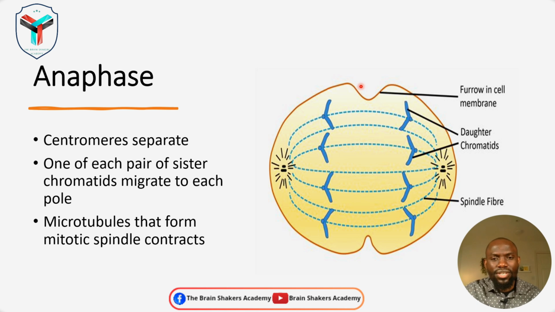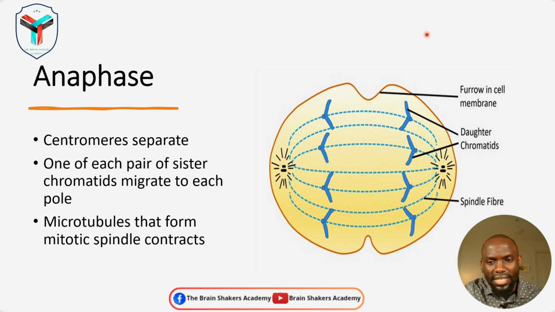because the centromeres or the centrioles that were on the end or in the poles of the cells would have then pulled the sister chromatids. So this is a sister chromatid, this is a sister chromatid. So these are chromatids. Now, when they were together, they were attached together at a centromere, and then they have been pulled apart because of the mitotic apparatus effect, where there is contraction of those microtubules.